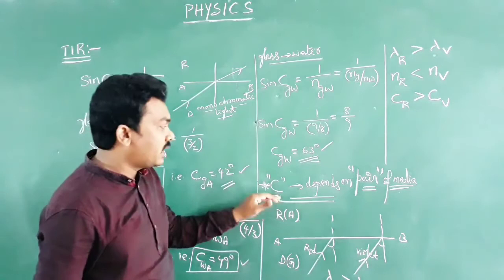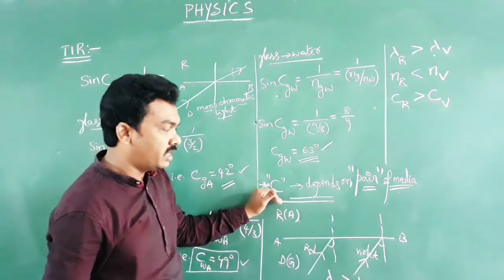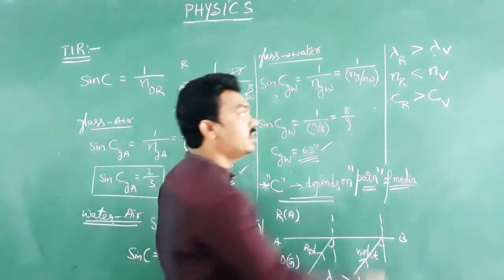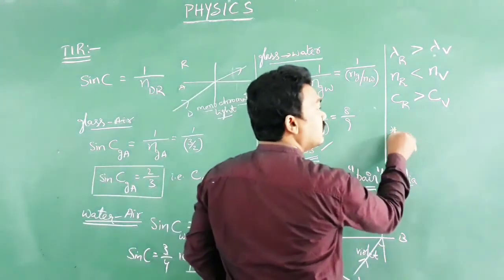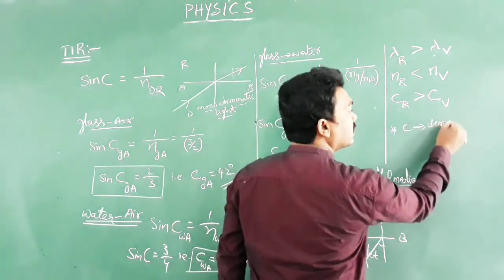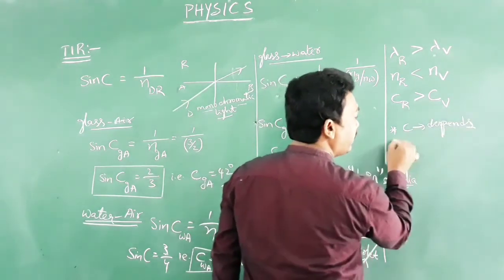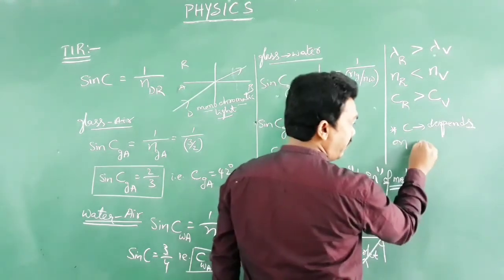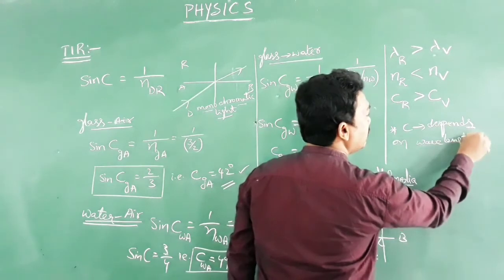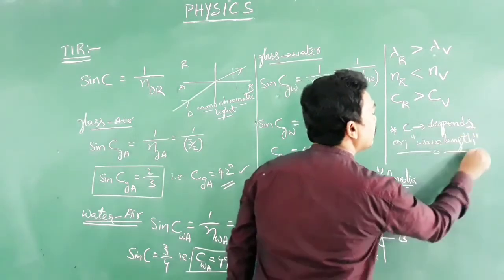That means the critical angle of incidence in the denser medium not only depends on the pair of media, C also depends on the wavelength of light that is traveling from denser medium to rarer medium.